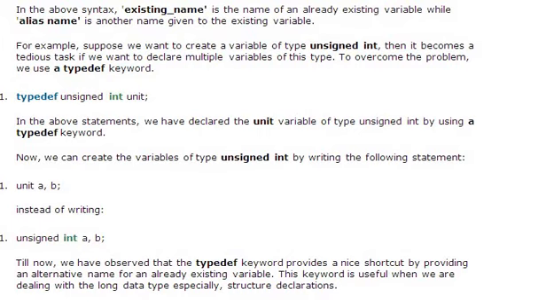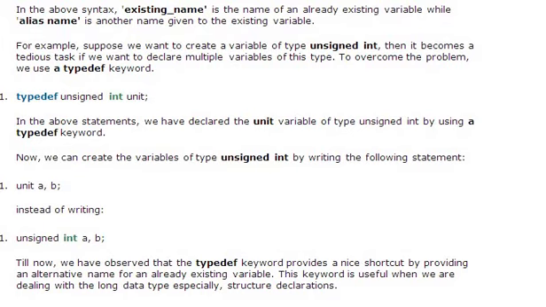As unit is defined as unsigned int, whenever you want to use unsigned int, simply use unit instead of unsigned int. Look at that, unit a, b; is nothing but unsigned int a, b;. This is the advantage of the typedef keyword, a shortcut by providing an alternative name for an already existing variable.